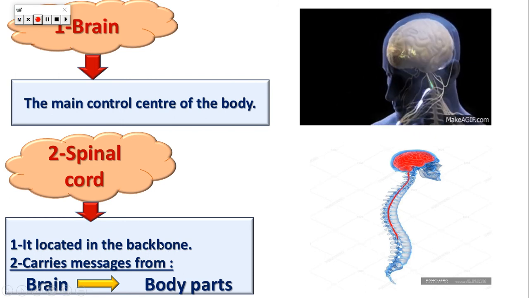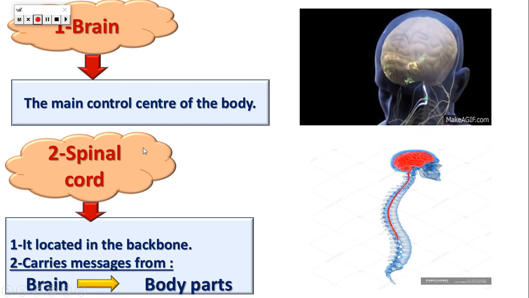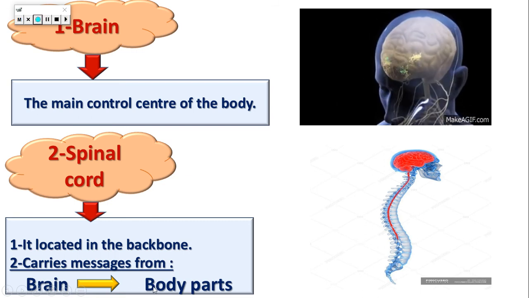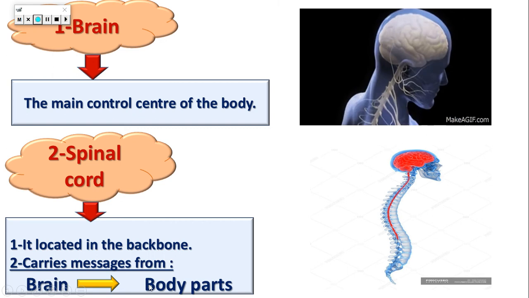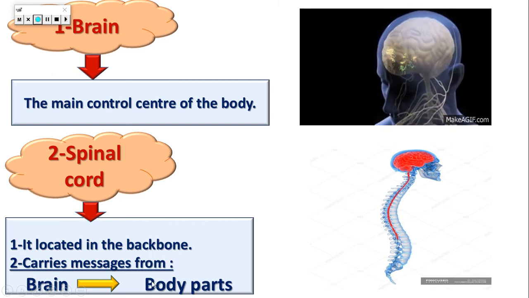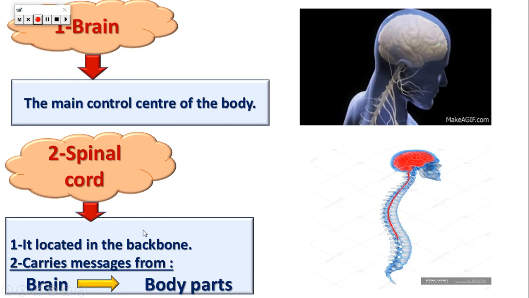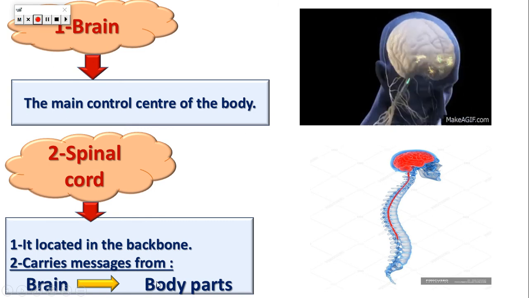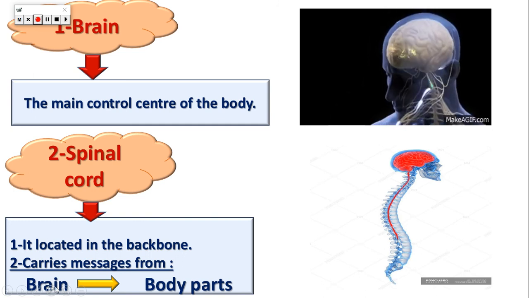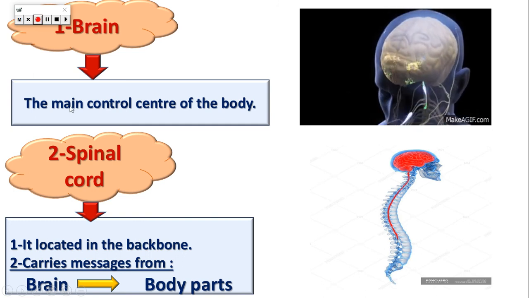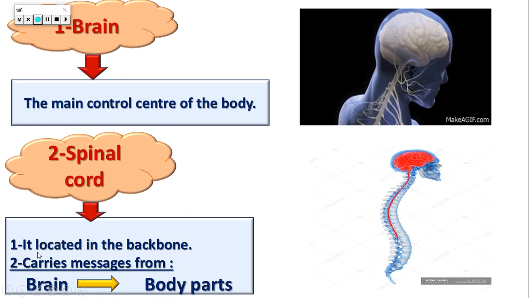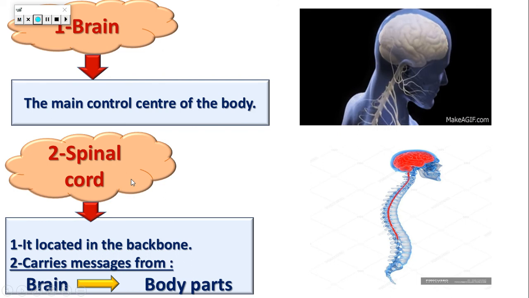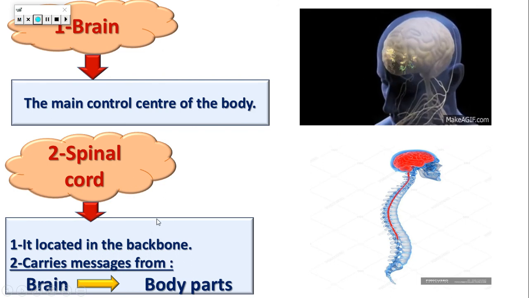What is the function or what is the job of the spinal cord? It takes the information from the brain to the body parts and also takes the information from the body parts to the brain. What is the meaning of that? When the sensory organs collect the information, the spinal cord takes this information from the body parts and gives it to the brain. And I told you that the brain controls everything in our body, so the brain responds to this information by sending it through the spinal cord to the body part.